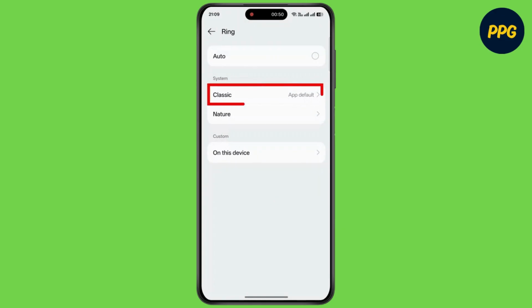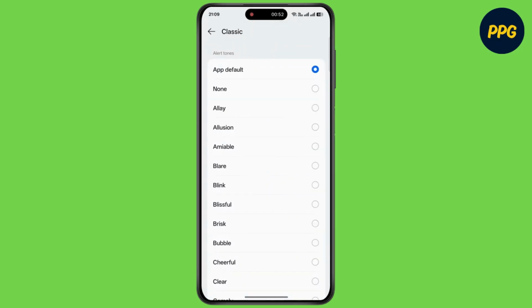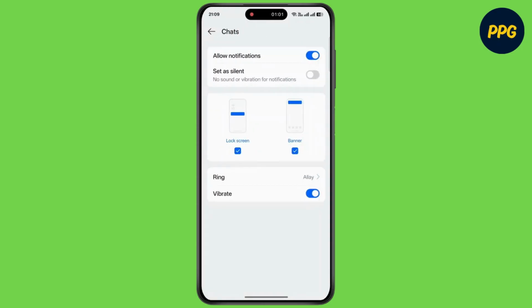Now tap on classic or nature or any other notification sounds available on the device. Now select the sound and simply go back. And that's it.